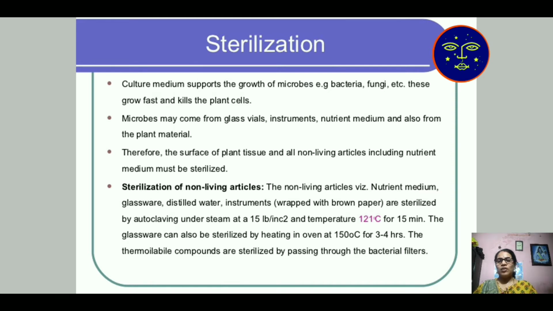The glassware can also be sterilized by heating in an oven at a temperature of 150 degree centigrade. So when we keep these glasswares inside a hot air oven for 3 to 4 hours, they are also sterilized. The thermolabile compounds are sterilized by passing through bacterial filters.